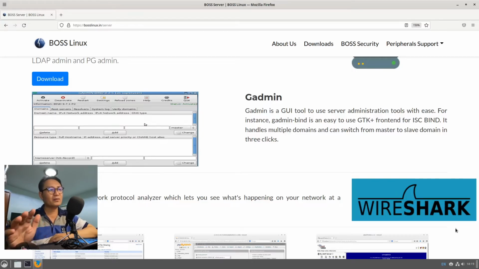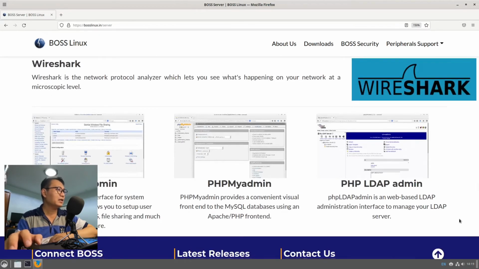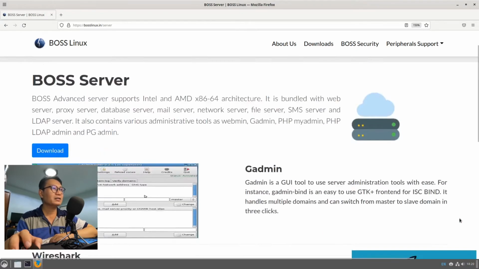So if you want to be a forensic investigator for your server and you are wondering what IP addresses are tracking or spying on you, you can use Wireshark to listen and see which address it is. Even DNS, file sharing, all those things like Webmin, the web admin, PHP, and all that is for free.